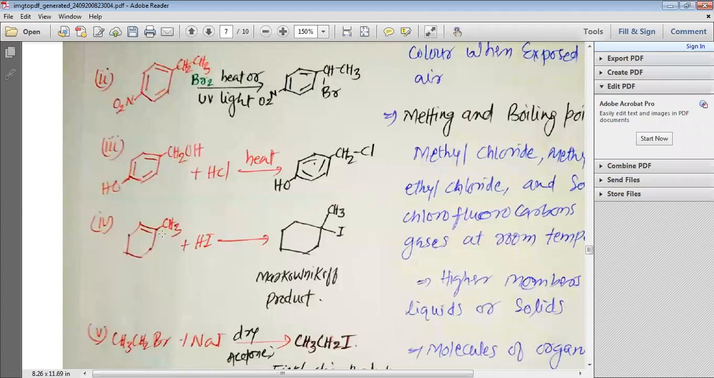Then we have a double bond, see, we have a cyclohexene bonded with CH3. If we add HI, then hydrogen as well as iodine will be added into this compound. Iodine will be bonded to this carbon, whereas hydrogen will be added to the other carbon. Now the question arises, why iodine here? Iodine is added here because of the Markovnikov product. This carbon will have no hydrogen, so that is why the negative part of HI will be added to